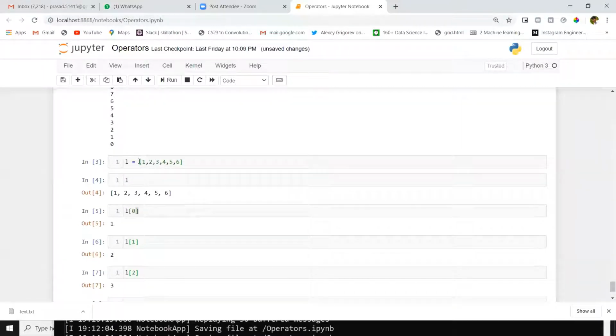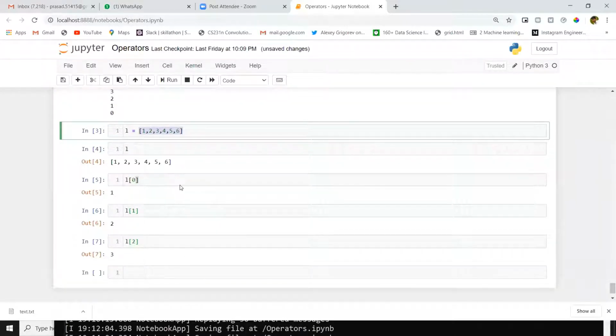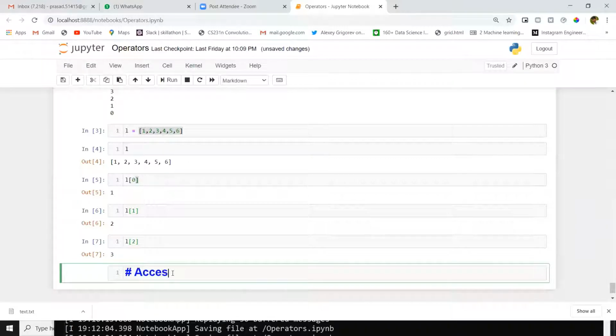Now we will access this element with a while loop. You just learned list, you learned while loop. Now we are combining both this list and while loops. How will we access each element at a time from a list, bring out one element from that list, do some operation, and again put it back to that list? I will make a title here: Accessing list items with while loop.